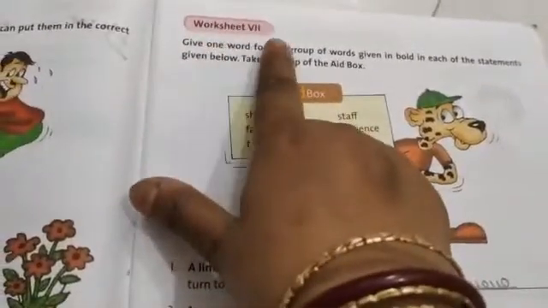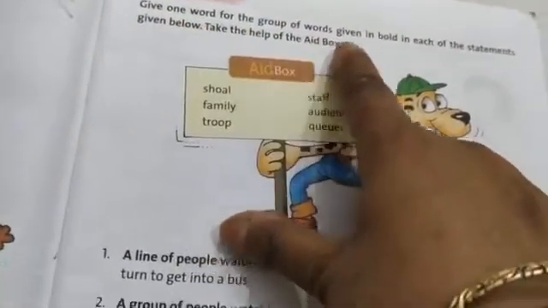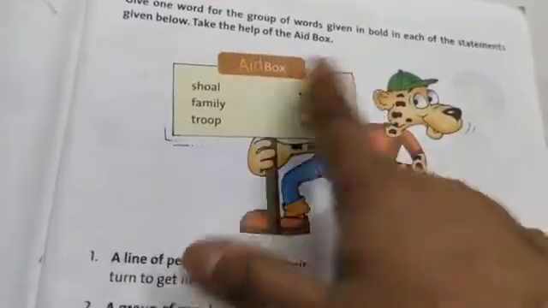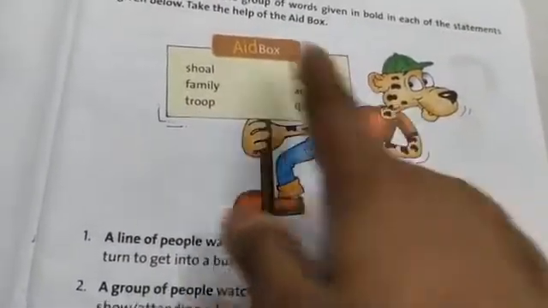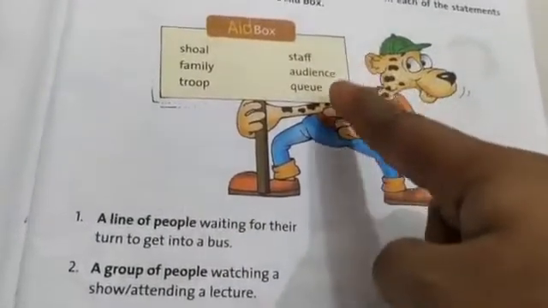Now come to worksheet number 7. Give one word for the group of words given in bold in each of the statements given below. Take the help of the aid box. This is the aid box: shoal, family, troop, staff, audience, queue.